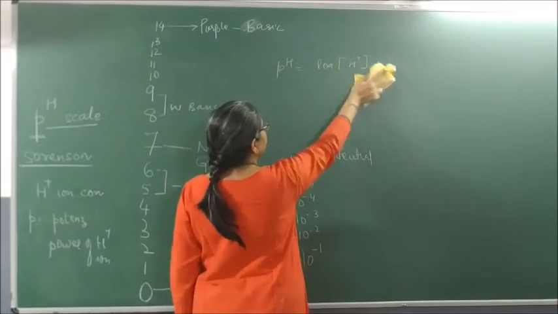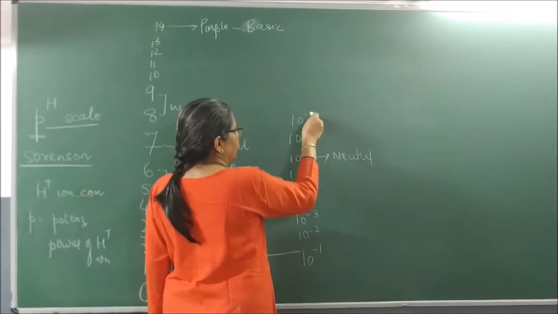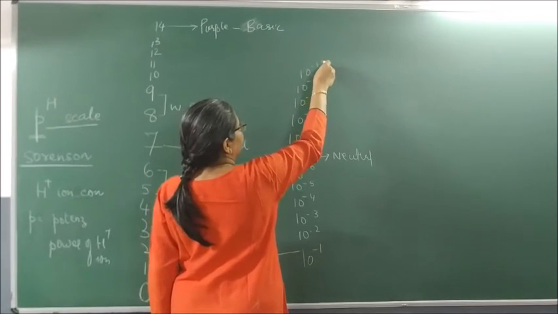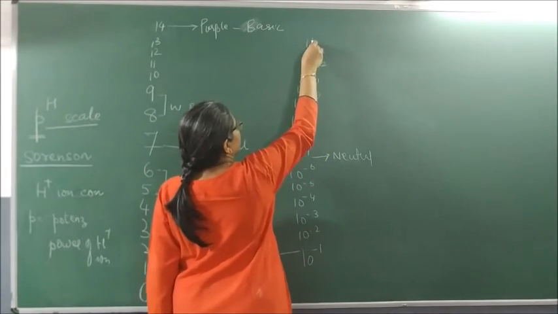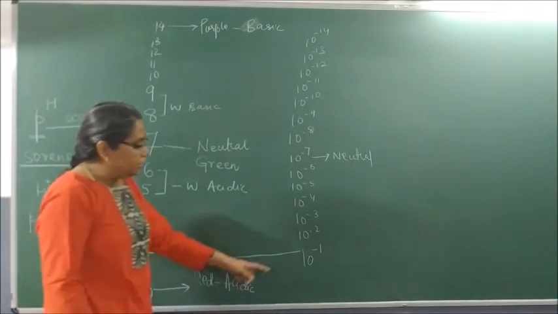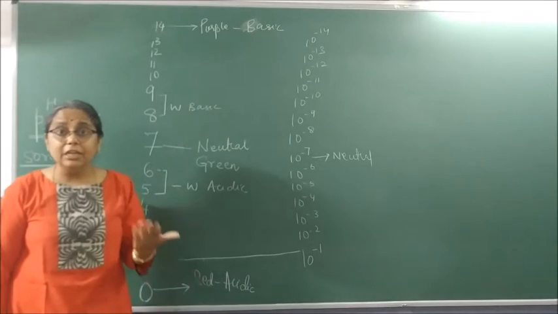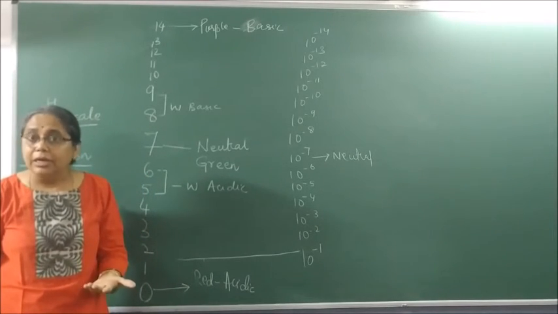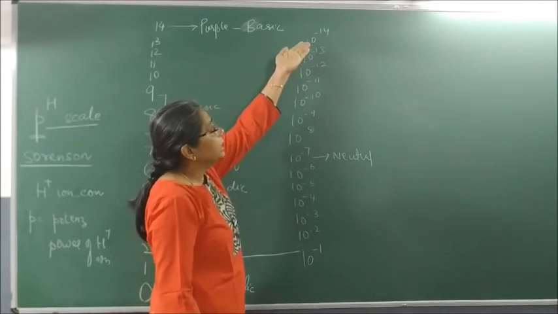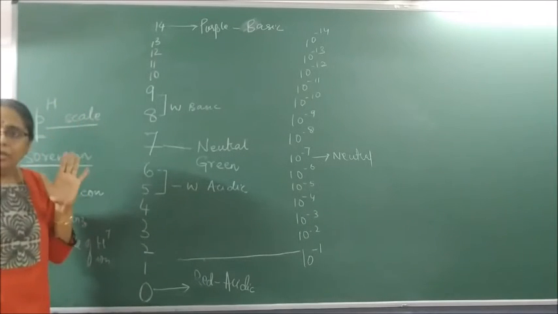Now, here I will again teach hydrogen ion concentration 10 to the power minus 8, minus 9, minus 10, minus 11, minus 12, minus 13 and minus 14. Fine? From minus 1 to minus 14, is the hydrogen ion concentration increasing or decreasing? Decreasing. So what we learned, as the hydrogen ion concentration decreases, pH increases. This has to be understood.